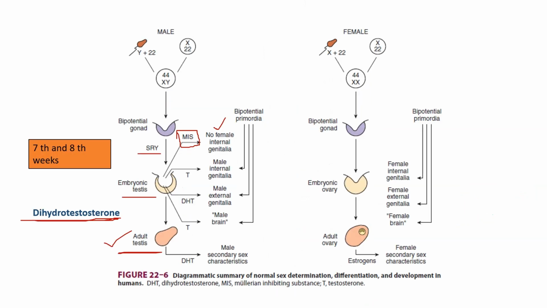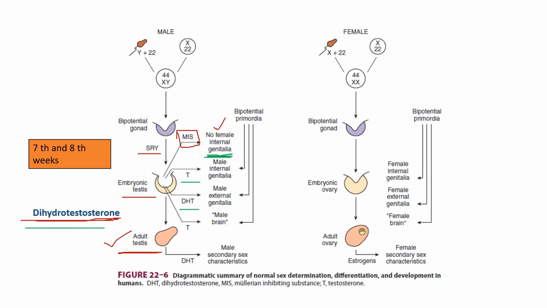This is due to genes and hormones, including expression of the SRY gene, which is present on the Y chromosome. The developing testes secrete testosterone as well as Mullerian inhibitory substance. The Sertoli cells in the testes secrete the Mullerian inhibitory substance, also known as Mullerian regression factor.